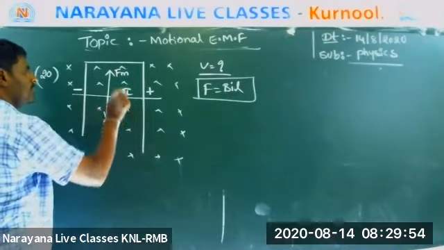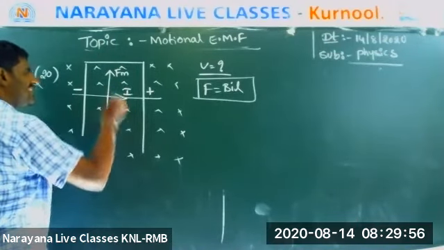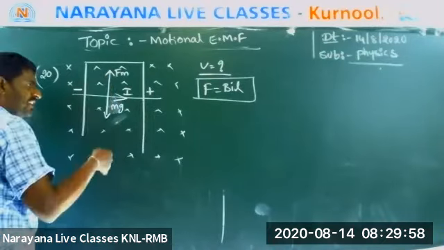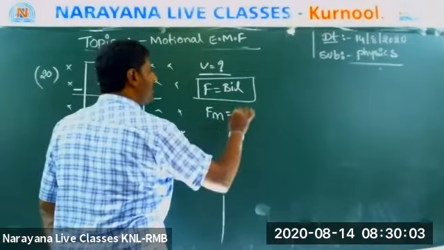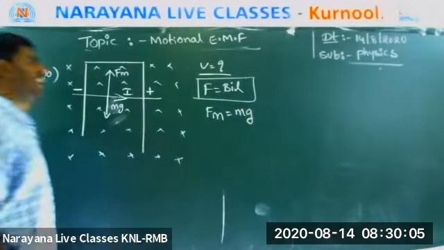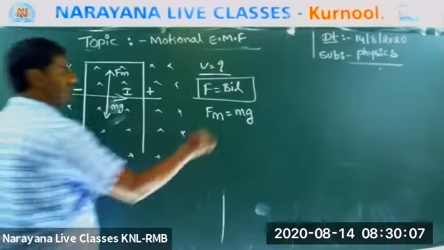This is mg. So mg is acting vertically downward. FM is acting vertically upward. For terminal velocity, FM is equal to mg. Everyone listen. What is FM?